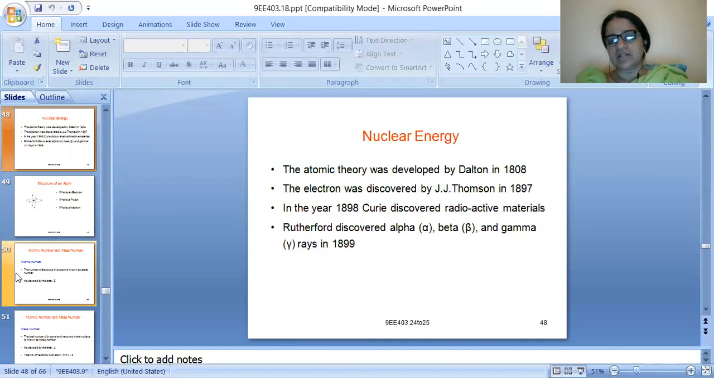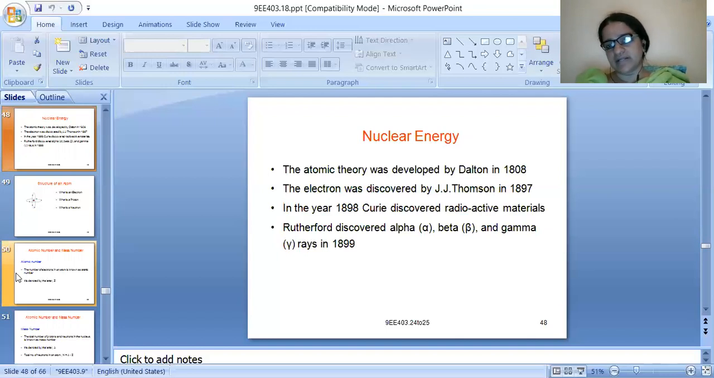kg. In the year 1898, Curie discovered radioactive materials. Our nuclear energy deals with radioactive materials. Whatever nuclear energy we generate, or whatever nuclear energy input we give to this power plant, is nothing but radioactive energy. What radioactive materials are, I'll discuss later. Let us know that there are radioactive materials available in nature, and their discovery was done by Curie.